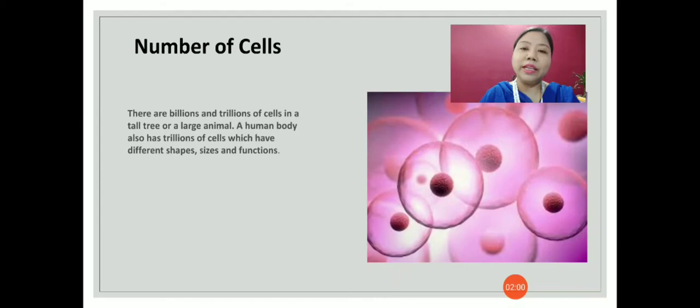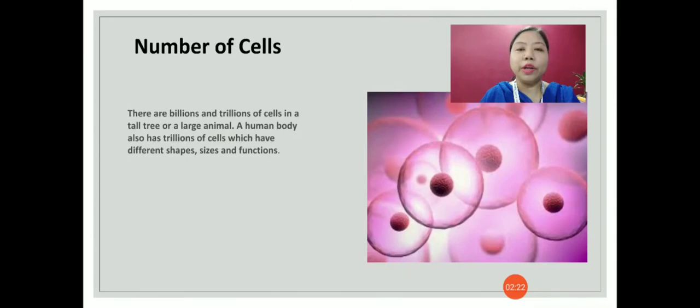If we take the example of a tall tree or a large animal, we will find that there are trillions of cells. A human body also has trillions of cells which are very different in shape, size and functions.